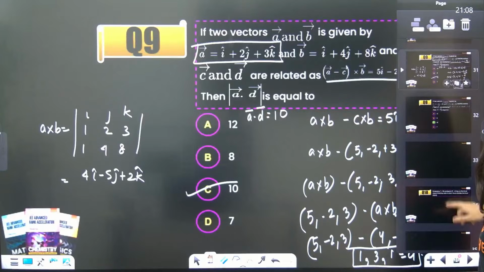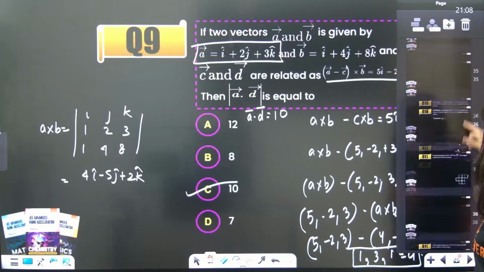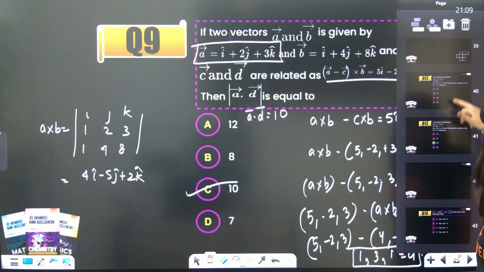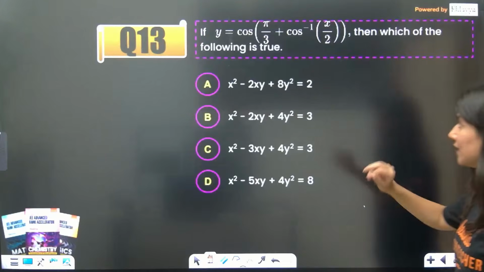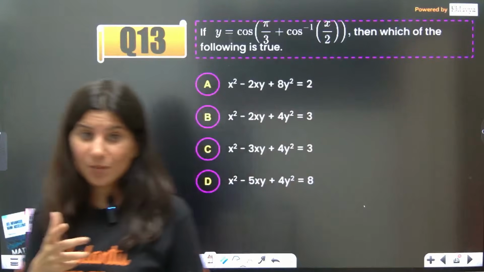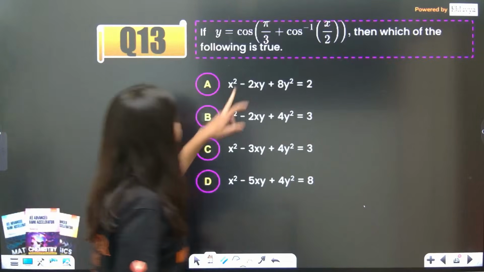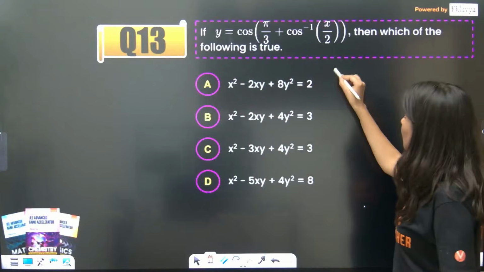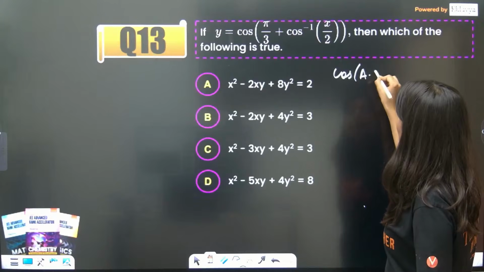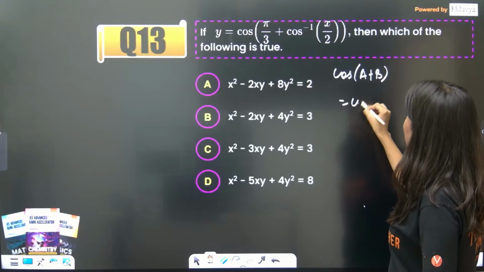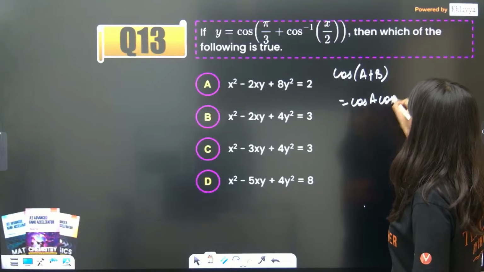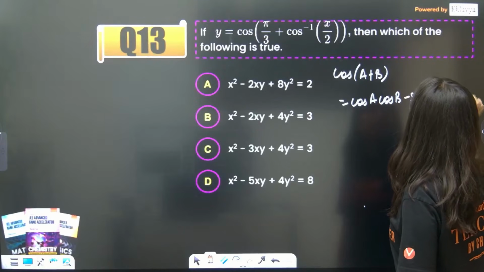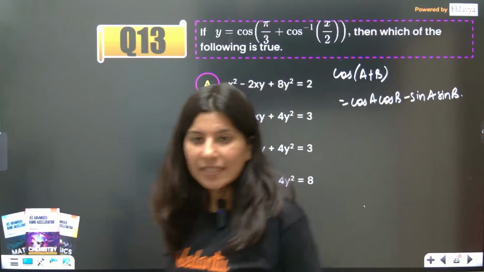The next question on your screen, my dear students, is this. Let's do this question. This is a new category question, where cos(A plus B) is given to you and you have to find which of the following is true. You know that the cos(A plus B) formula is cos A cos B minus sin A sin B.